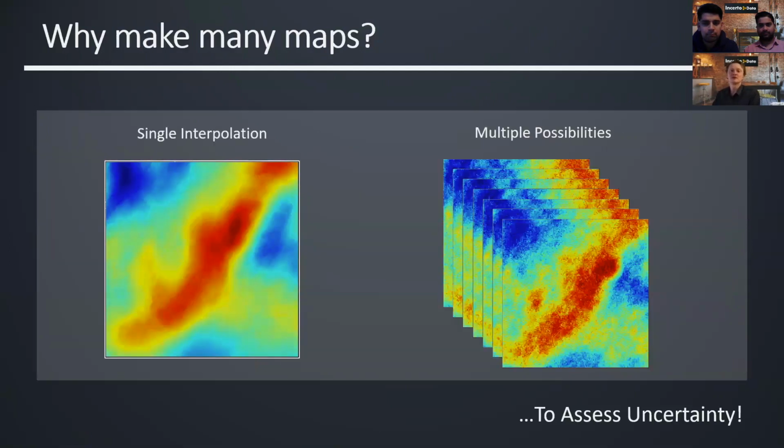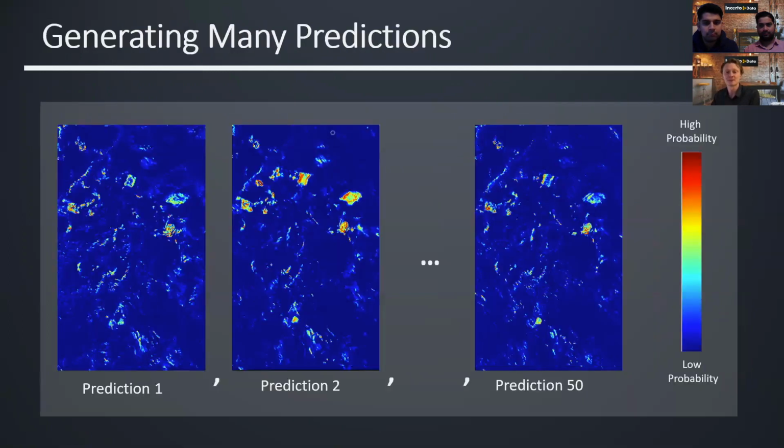When we repeat our machine learning algorithm and use a new gravity realization every single time, we end up with many different predictions. We can then study these many predictions to see which locations are highly varying and which locations are more consistent. And depending on what kinds of targets we're pursuing, knowing the uncertainty can be pretty important.